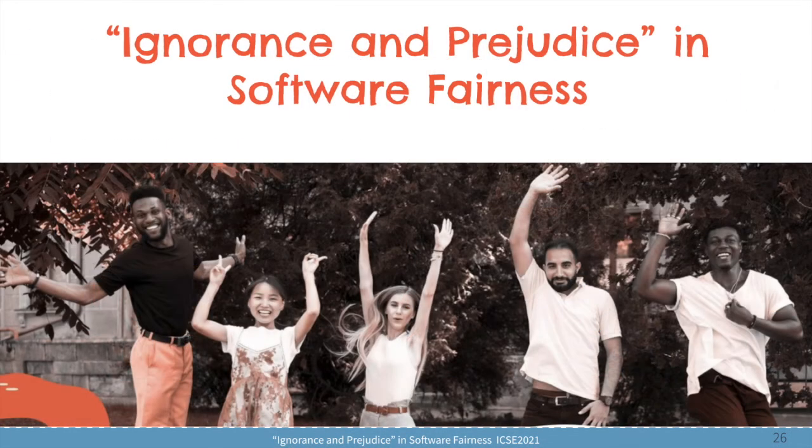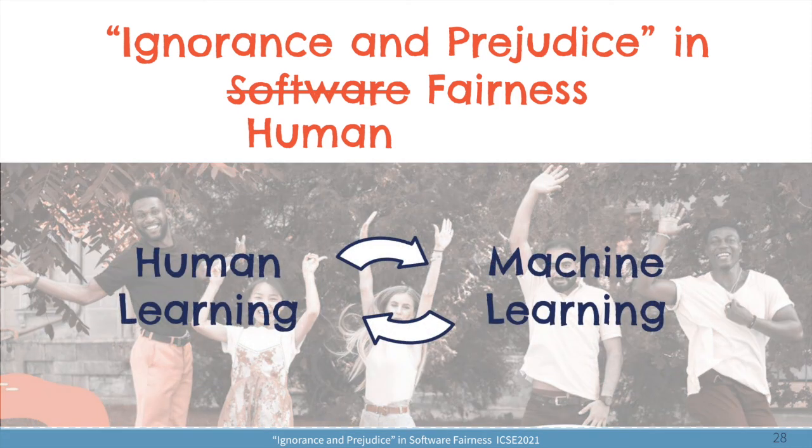So to conclude, our work explores the ignorance and prejudice in software fairness. Our work is inspired by human fairness, but in the end, we found this interesting similarity between the solutions to improve human fairness and the solutions to improve software fairness. Our results also suggest more promise in this interesting loop between human learning and machine learning.